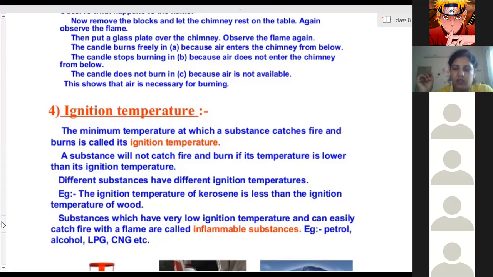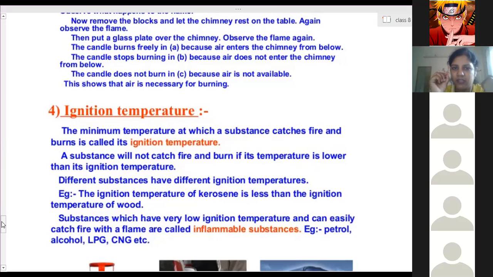Matchstick also, we have to rub it over the side face. The side face has a frictional area, so it is a rough surface. Whenever the matchstick is rubbed over the rough surface, it will start burning. Because of that rubbing, the friction between the front surface of the matchstick and the matchbox increases, due to which the temperature of the substance